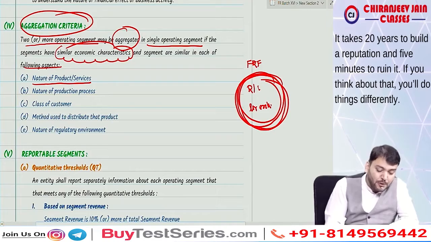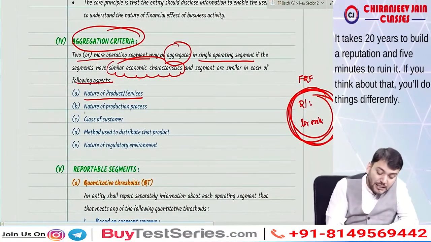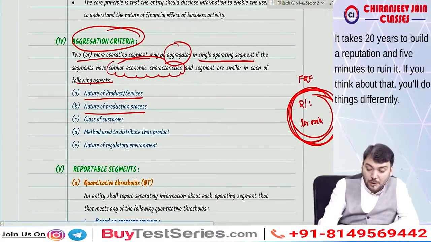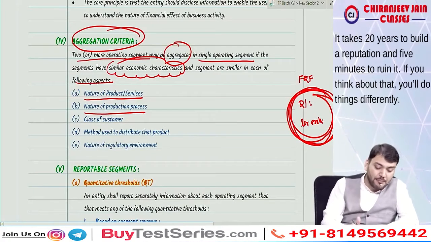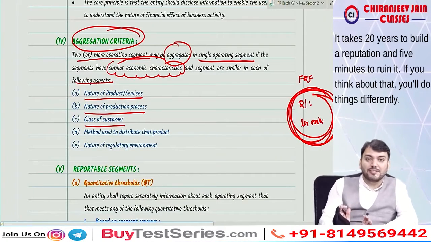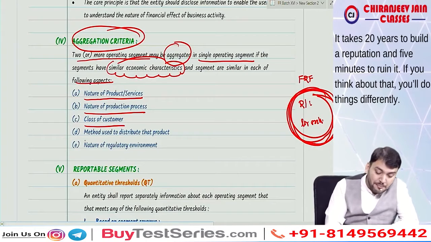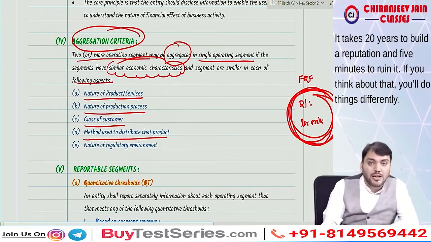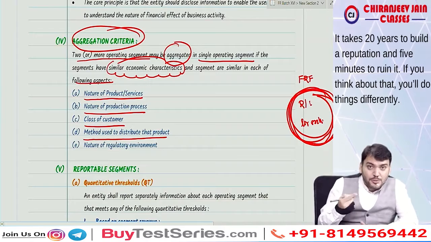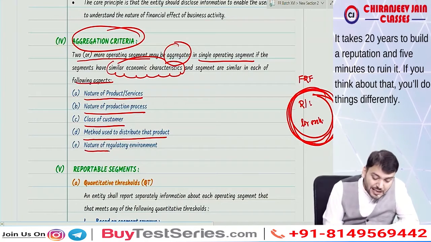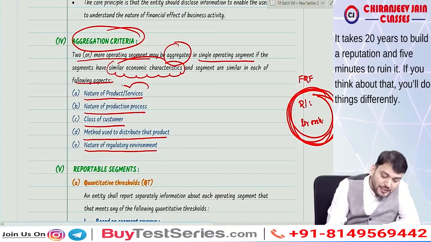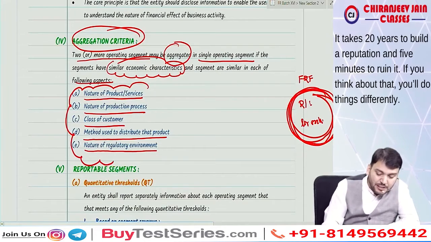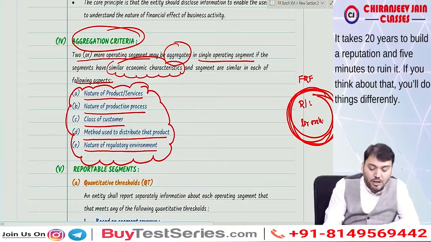So if the nature of product or services are the same, the nature of production process are the same, then we can combine. If the class of customer are the same, the method used to distribute that product are the same, the nature of regulatory environment are the same, then we can combine. If they are similar in respect of these, then we can combine, otherwise we will not combine.